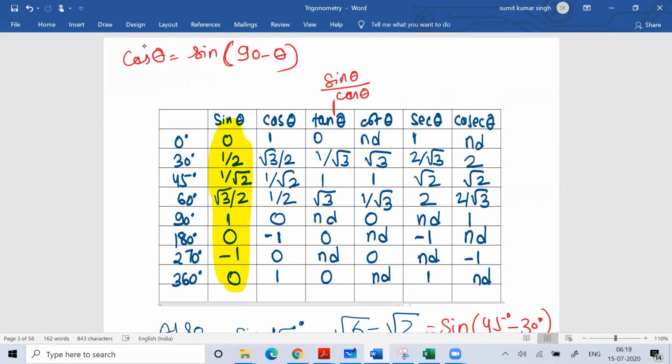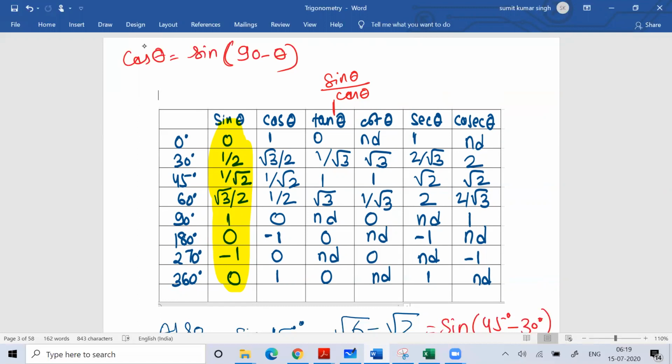So sine 30 degrees is cos 60 degree. Cos 60 degree is sine 30 degree. Cos 45 degree is sine 45 degree. Cos 90 degree is sine 0 degree. So you can easily understand the relation between sine theta and cos theta. Once you find the cos theta values from sine theta, then you can find the value of tan theta. Tan theta is nothing but sine theta divided by cos theta.